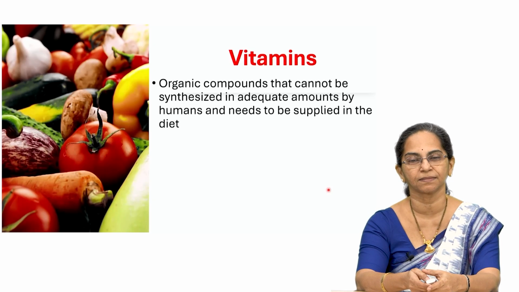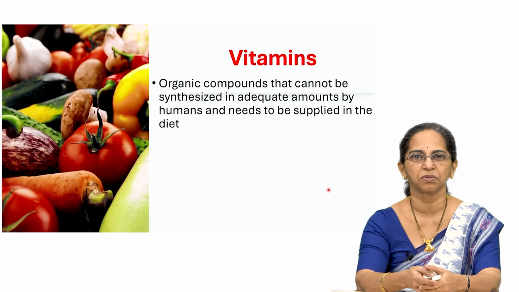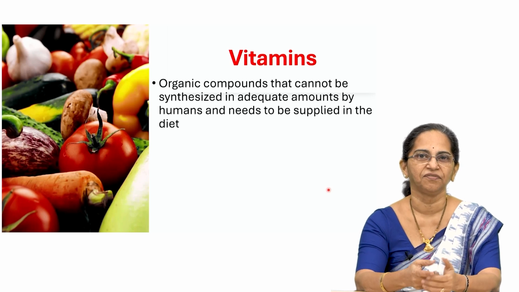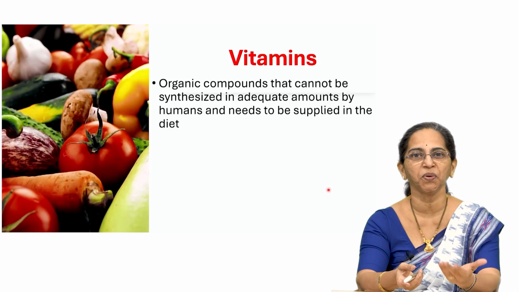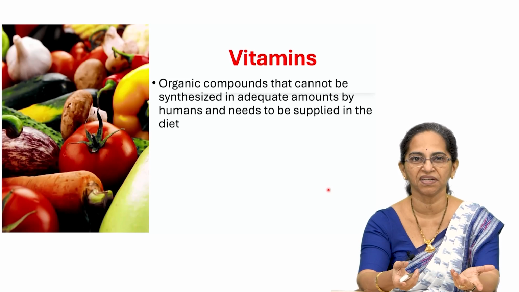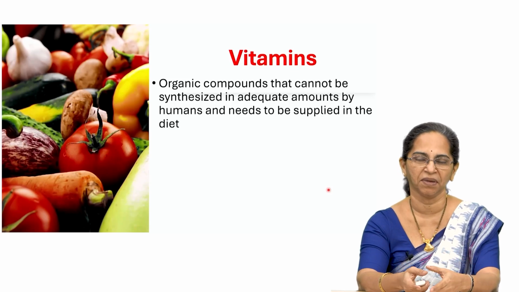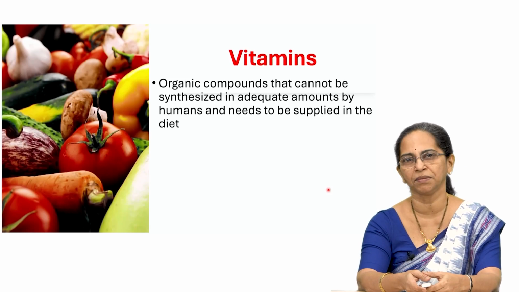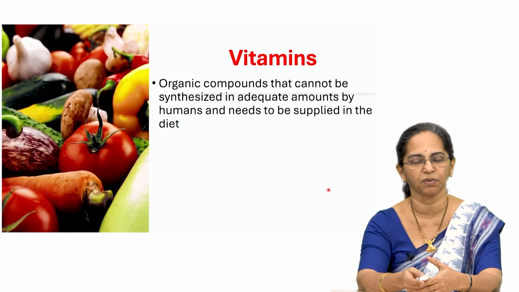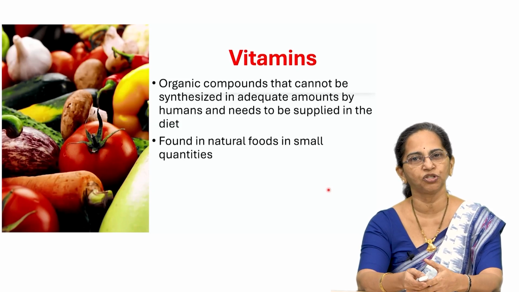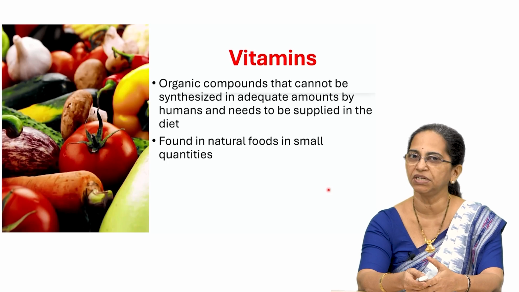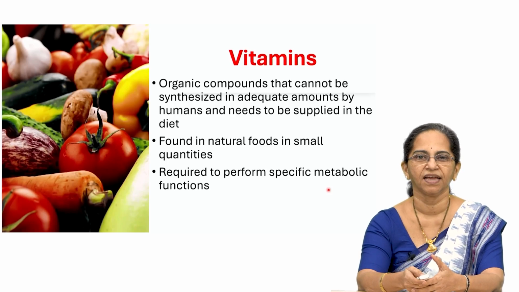So, what are vitamins? They are organic compounds. We cannot synthesize them in the body. They are essential to us. What do you mean by essential micronutrients? We cannot synthesize, we need to eat them. Why are they called micronutrients? Because their RDA or their requirement is in micrograms or milligrams. And we have to have them daily in our diet if it's water soluble vitamins. It's found in natural foods in small quantities, but you need to consume them fresh. It's required to perform specific metabolic functions.